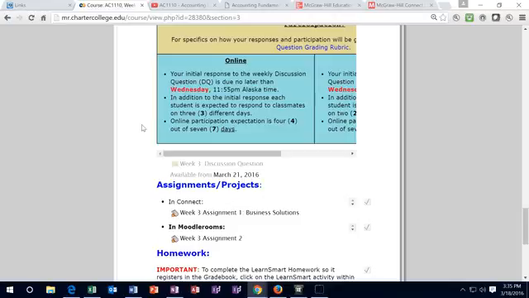And in order to get full credit on some types of posts, if you copy and paste something from Google, make sure to put a reference. You don't want to be plagiarizing, and then put it in your own words after it, and that'll give you more points. If you respond to someone else's post, make sure to put something more in it other than basically rephrasing what has already been said. Something new needs to be in there in order to get full credit.